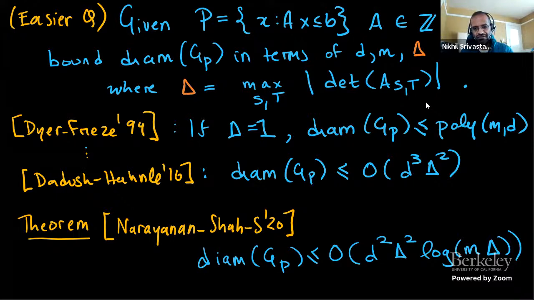Now, this is not supposed to be a big deal. The result itself is slightly better than the previous results. The reason I want to talk about it is that it uses a new technique, which gives a very simple proof of this result. And I really wanted to give the simplest consequence of that technique. So I'm going to talk about this theorem.